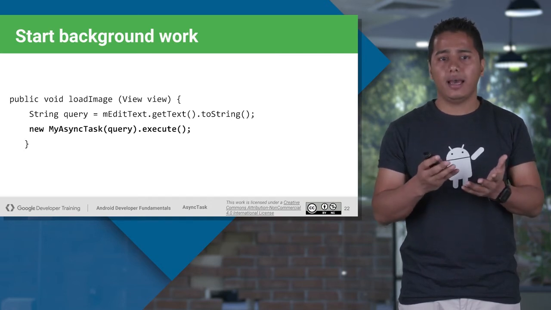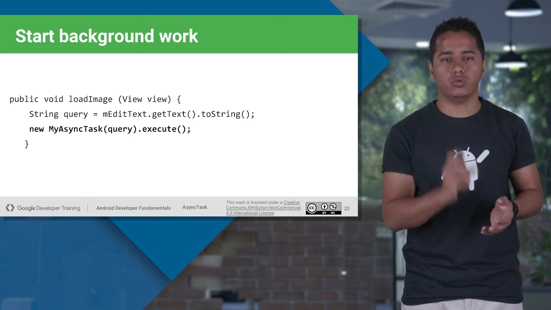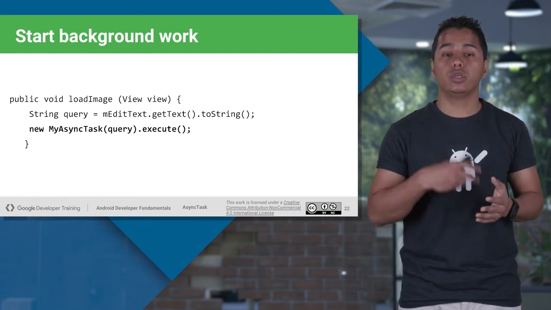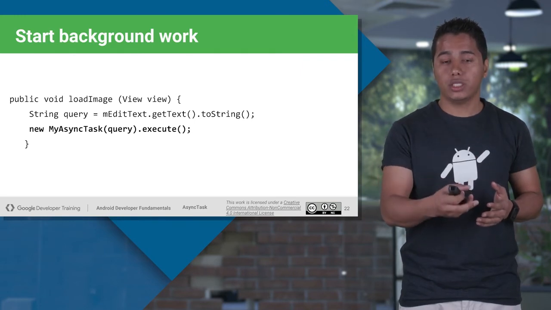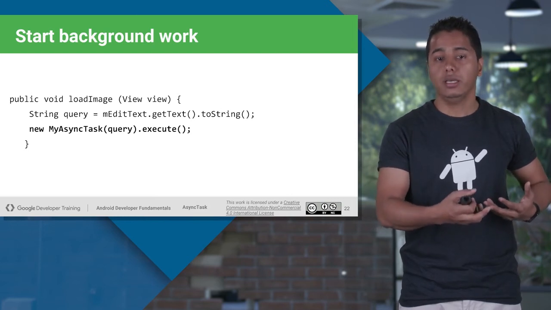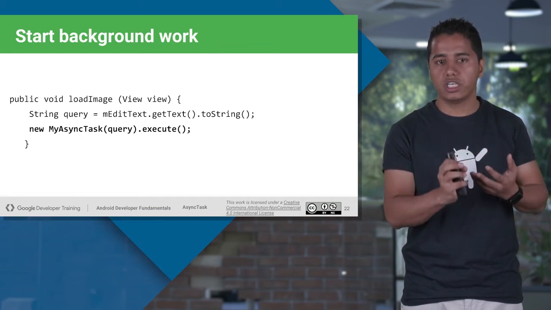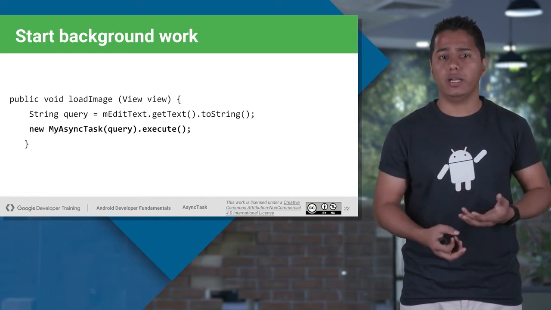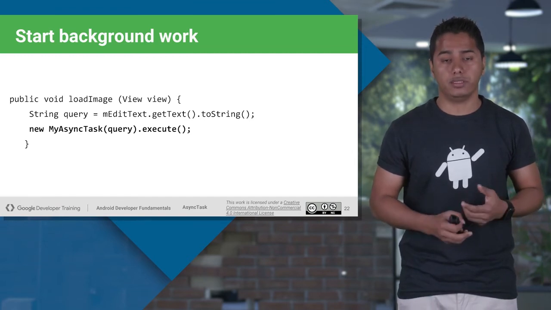And if you are passing any argument at that point of time, you pass the argument, dot execute. Dot execute is the method which will allow you to execute your async task class. Now, whenever it sees dot execute, it will go to your async task class and it will start the life cycle. It won't directly go to your doInBackground method. First, it will execute onPreExecute if there is any. If there is not, it will directly execute your doInBackground. At the end, it will execute onPostExecute if there is any.